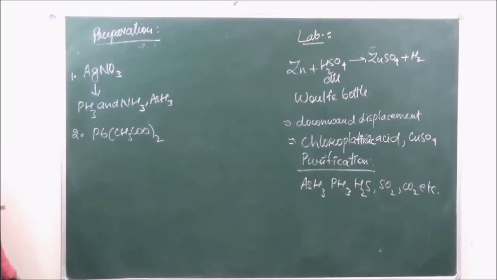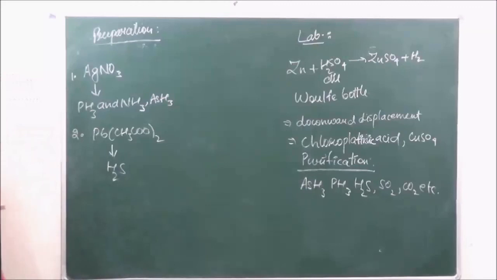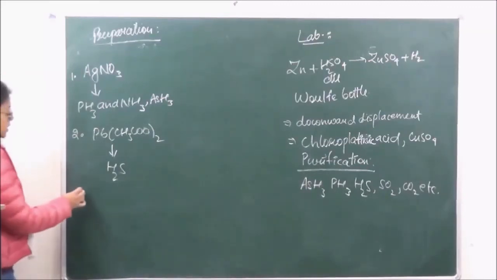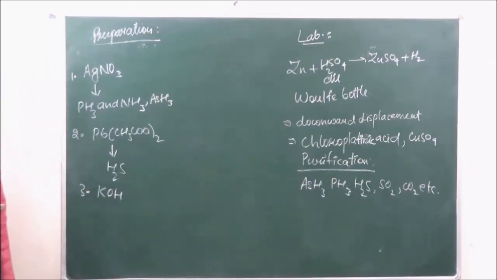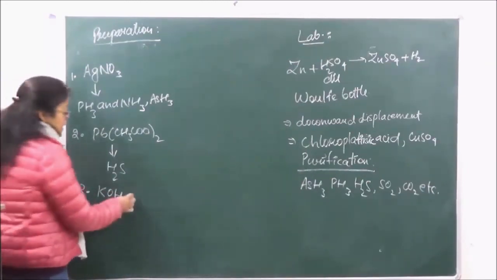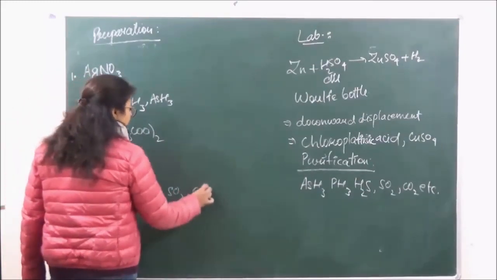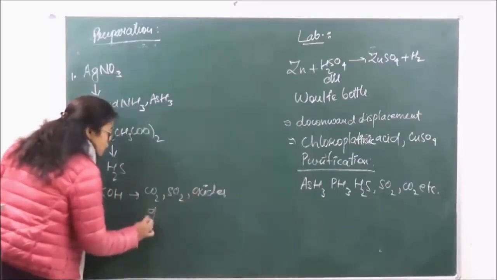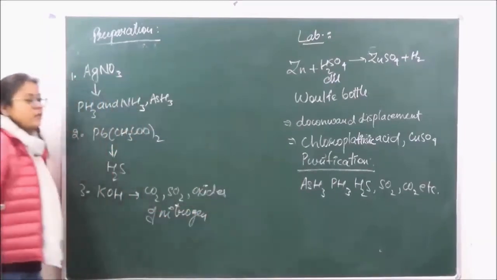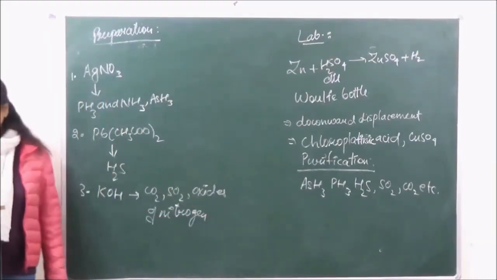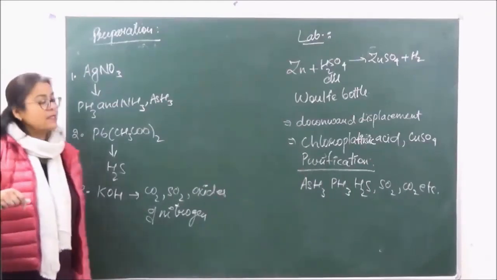Lead acetate solution is going to remove hydrogen sulfide. And in the third bottle we are going to take potassium hydroxide. Potassium hydroxide will remove carbon dioxide, sulfur dioxide and oxides of nitrogen. Okay?